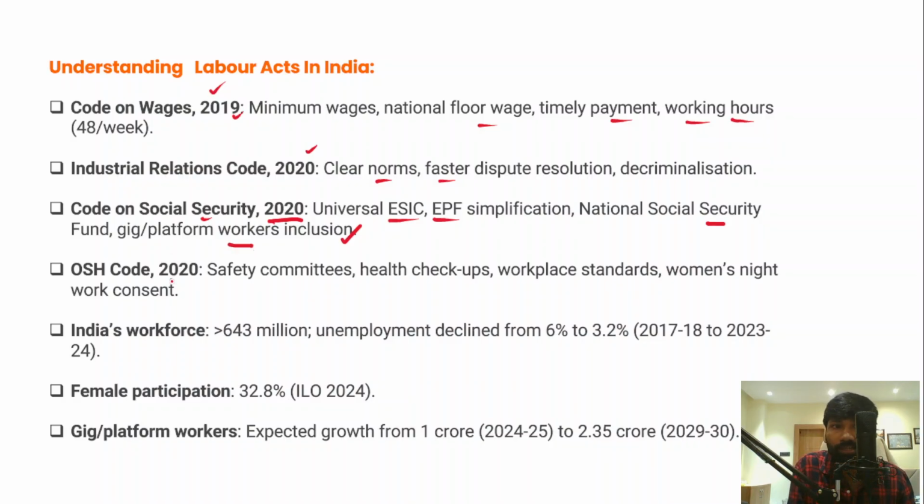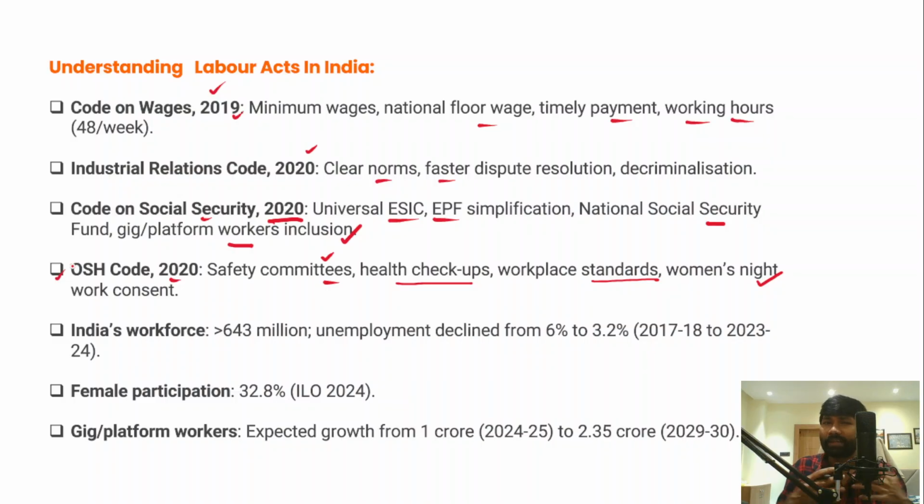And then the Occupational Safety Health Code 2020. Now what does this Occupational Safety and Health Code 2020 deal with? Every employer or every company should have certain safety committees. They should mandatorily constitute safety committees, regular health checkups must be conducted, and workplace standards have to be improved. So better working conditions have to be provided for the workers, and for the women workers, they have a night work consent as well. All these things are included in the occupational safety, health and welfare of the workers.